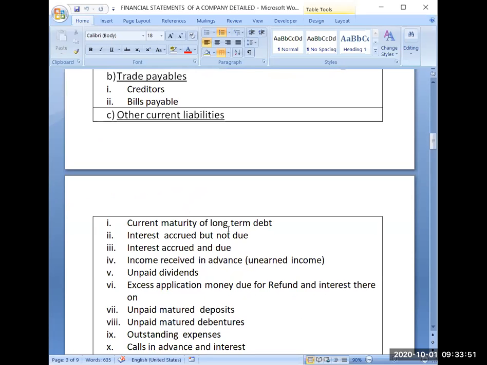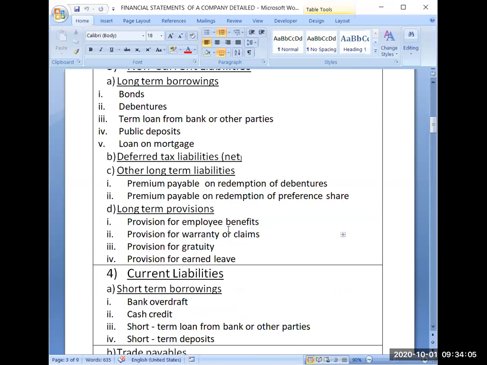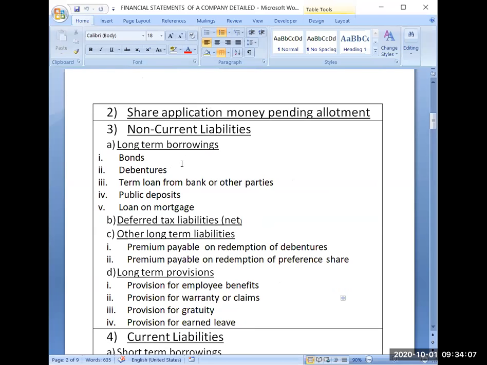So I was telling you at that time also, that whenever your long-term liability is there, and suppose less than 1 year time remains to be repaid, to repay that liability, then it will not be shown in the non-current liabilities. Here it will get shifted to the other current liabilities heading. Now suppose I give you an example.